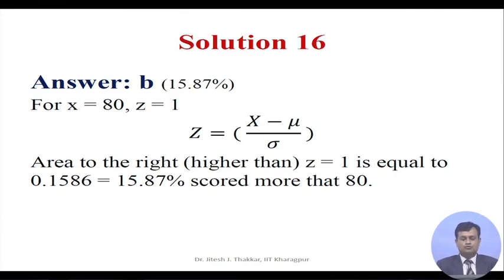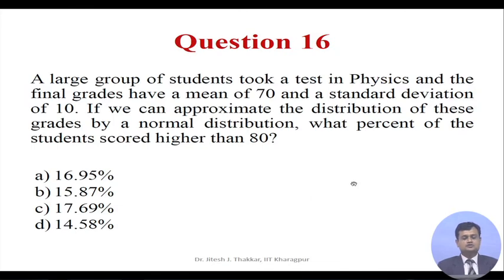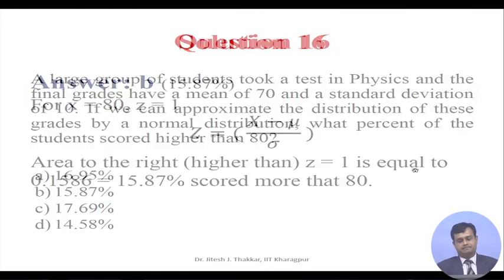Higher than z equal to 1 is equal to 0.1586, which is equal to 15.87%, and hence this is the probability that the student has scored higher than 80.